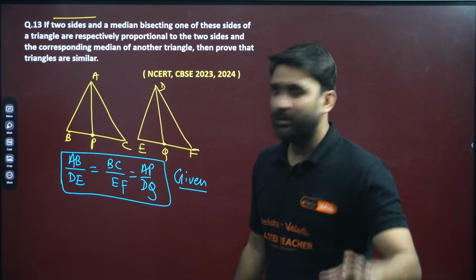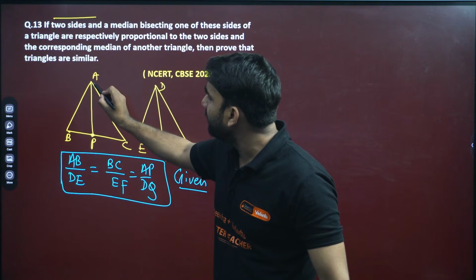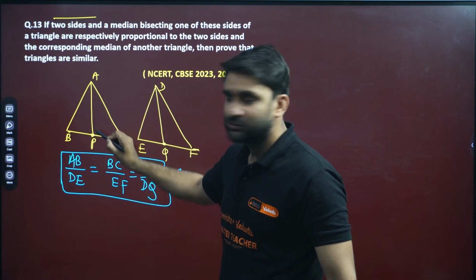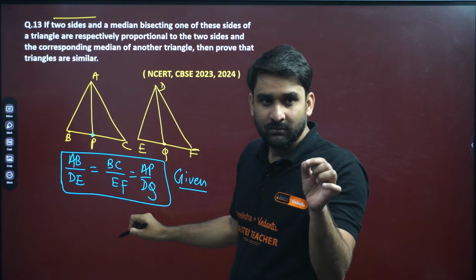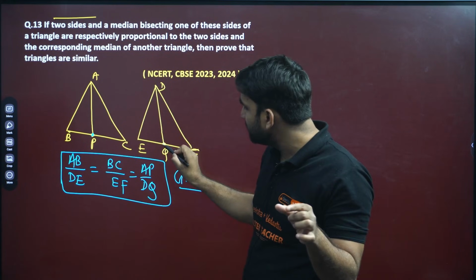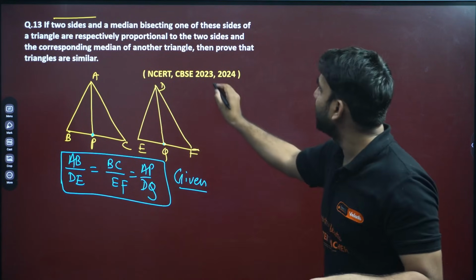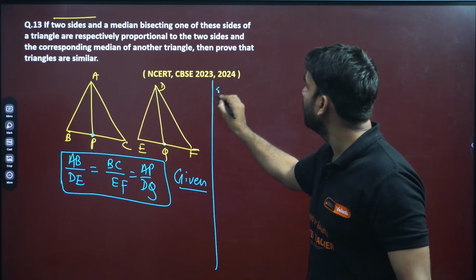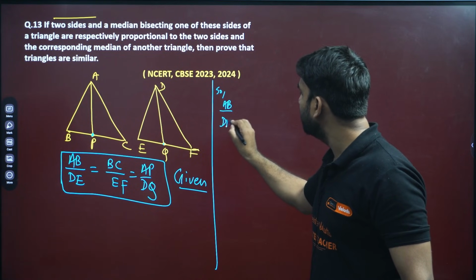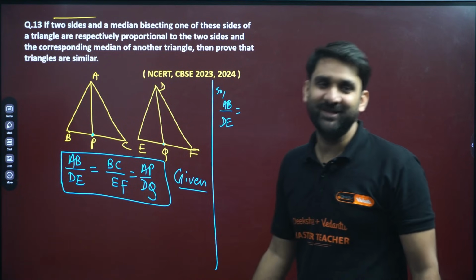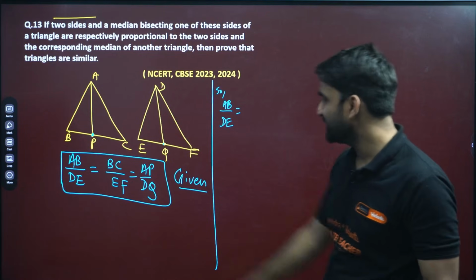You all know, when we draw a median from any vertex, the median always intersects the side at the midpoint. Here also, P and Q will be midpoints. So AB divided by DE. I was giving a summary, but again I am solving the whole question.